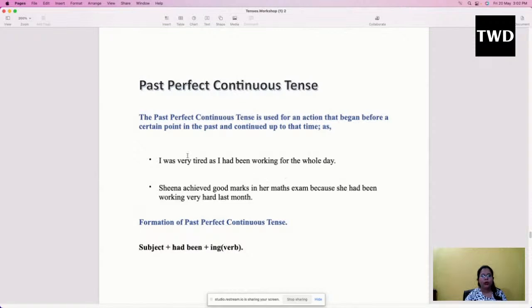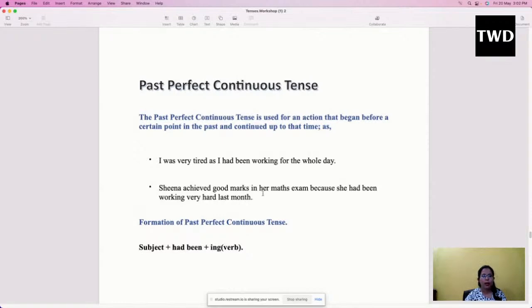Yes, so the incident which happened first is in its past perfect continuous tense, and the incident which happened later is in its simple past form. Okay, so I was very tired as I had been working for the whole day. Why am I tired? Because I had been working for the whole day.